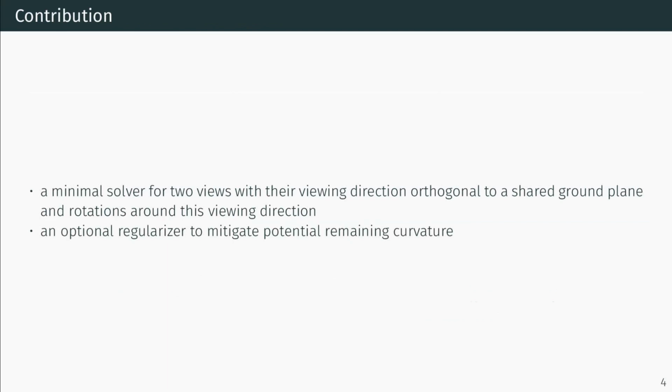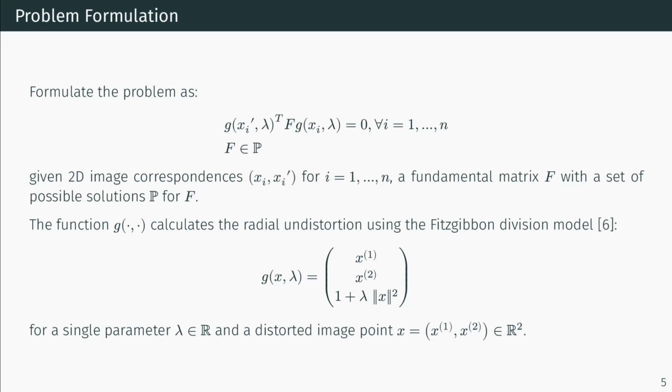The contributions of the paper are as follows. First, we propose a minimal solver for two views with their viewing direction orthogonal to a shared ground plane and rotations around this viewing direction. And secondly, we propose an optional regularizer to remove potential remaining curvature. The problem is formulated as follows.